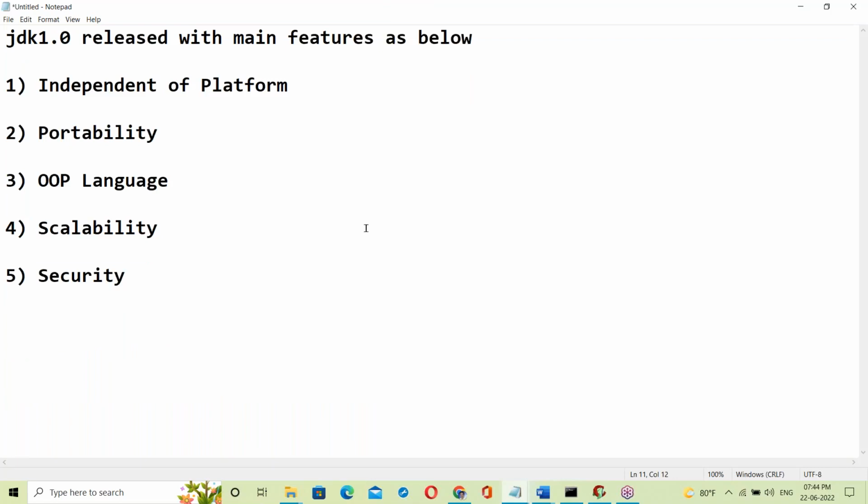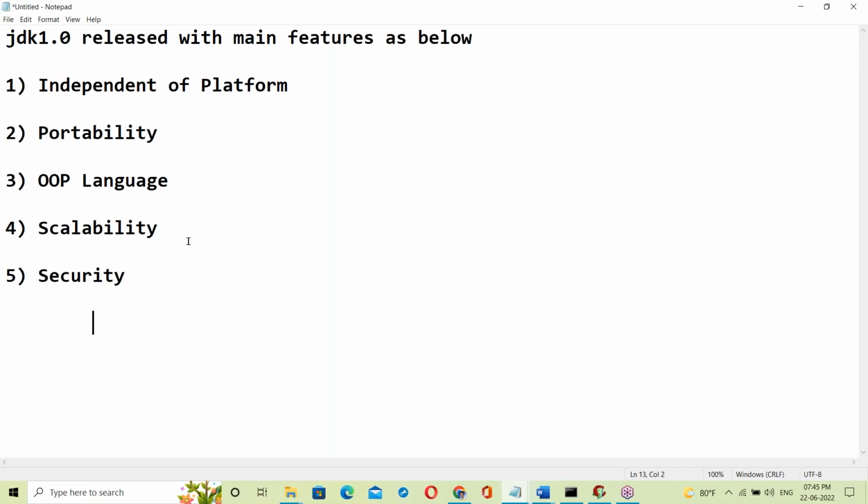See, JDK 1.0 was released with these main features: independent platform, portability, OOP language, scalability, and security. So these are the initial features. Let us talk about all these features.